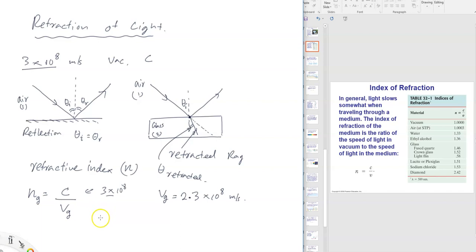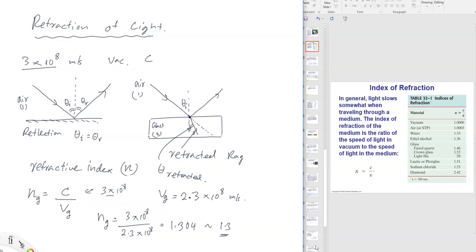So let's see, what is Ng? What is the refractive index? 3 times 10 to the 8 divided by 2.3 times 10 to the 8 gives you 3 divided by 2.3, which is 1.304, approximately 1.3. Refractive index of this particular glass is 1.3. Refractive index doesn't have a unit, it's a ratio of two velocities, so it's just a number.